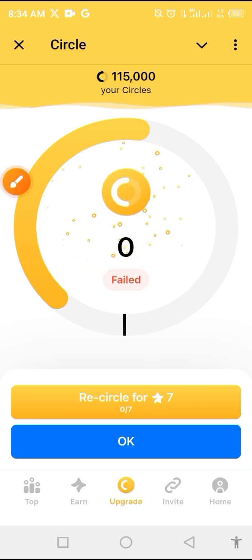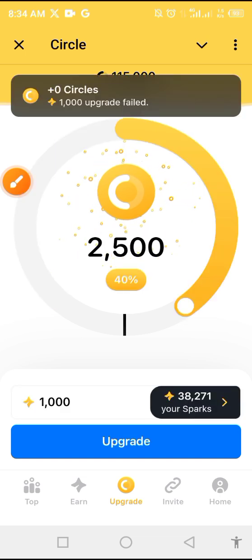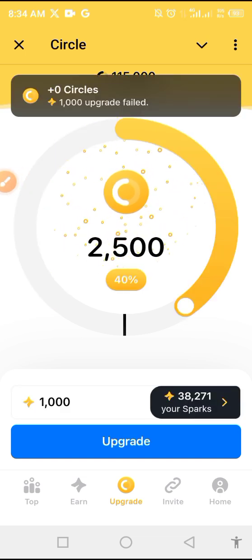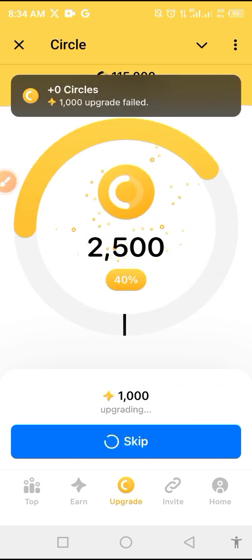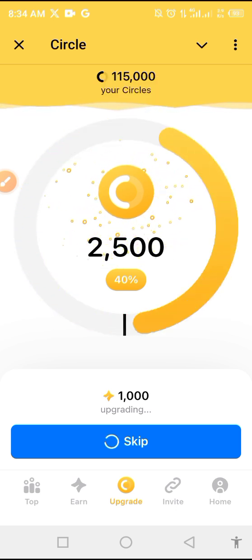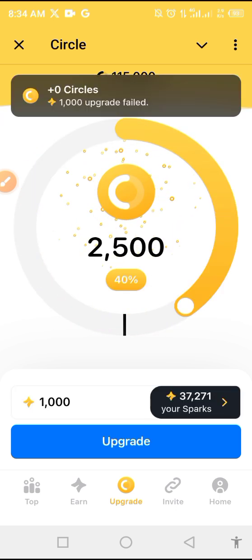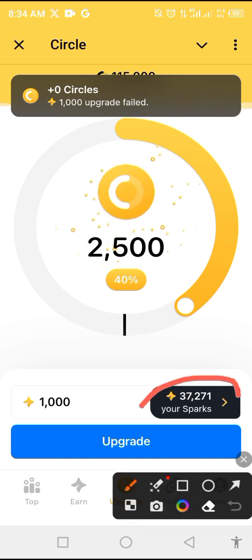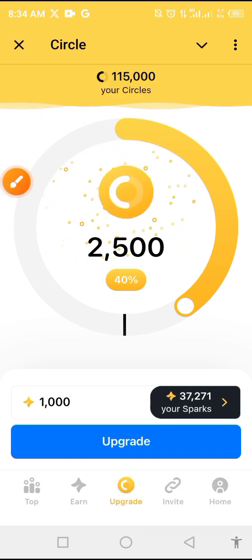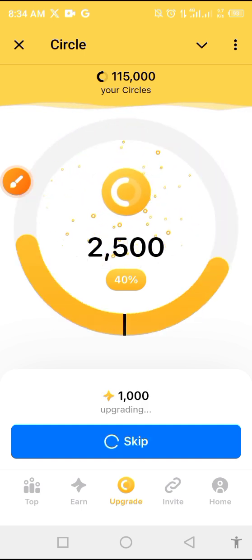So that is how you'll be trying it. You'll be trying it until you get it right. And as you are trying it, they are minusing your Spark point. So you keep on trying it.